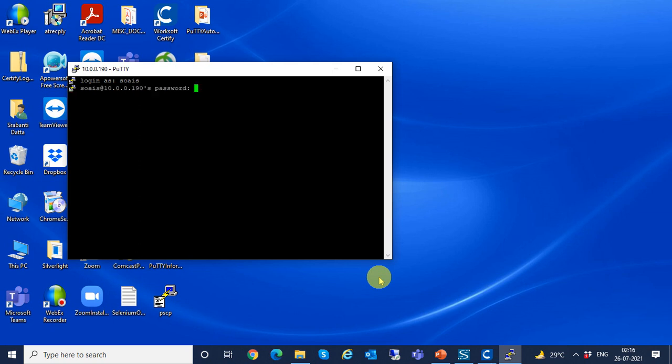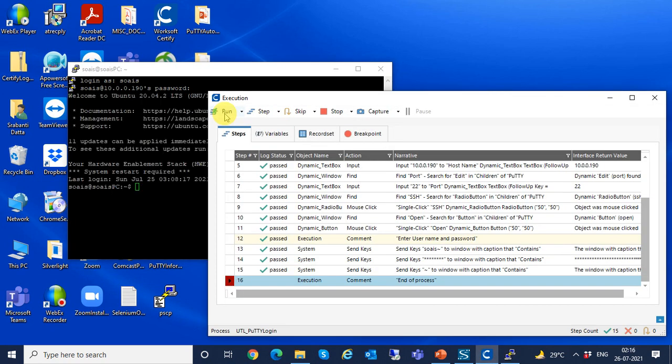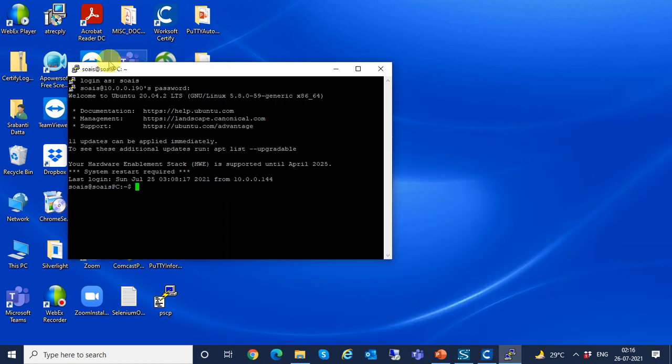So it has entered the Linux user and password, and now I'll be able to access Linux machine. Here you can see welcome to Ubuntu, which means I'm able to access the Linux machine from my Windows machine.